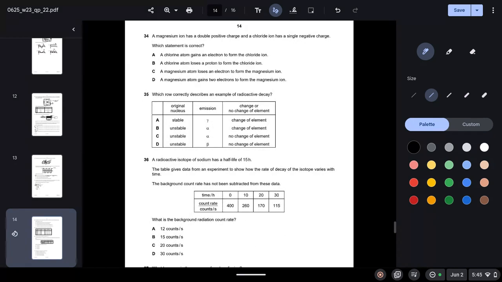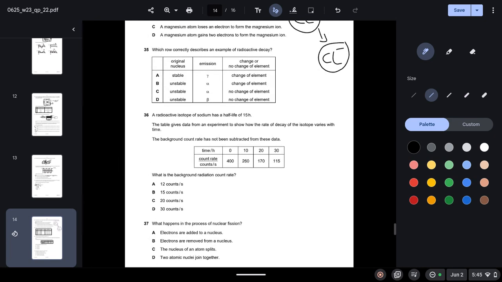34. A magnesium ion has a double positive charge and a chloride ion has a single negative charge. Which statement is correct? A chlorine atom gains an electron to form a chloride ion. So this is correct because the chlorine atom will gain an electron to become a chloride ion with a single negative charge. So A is correct.